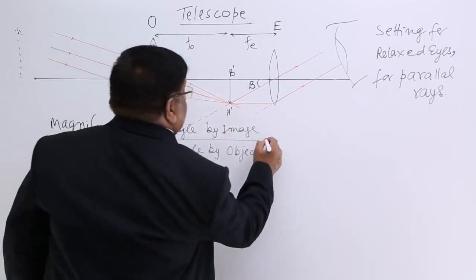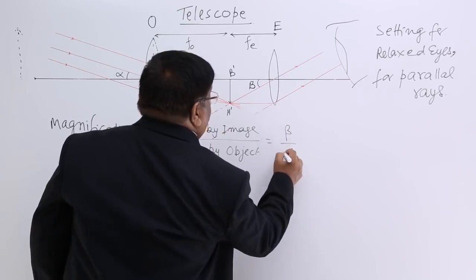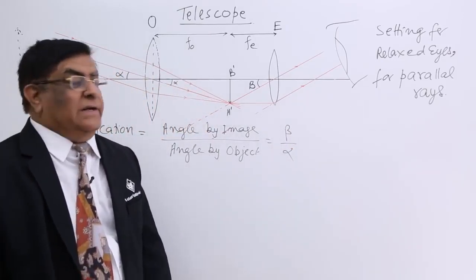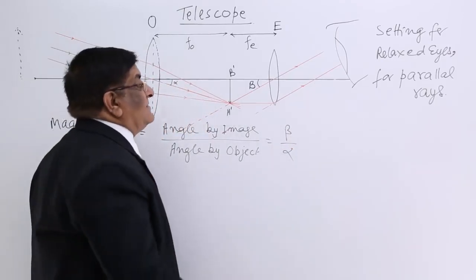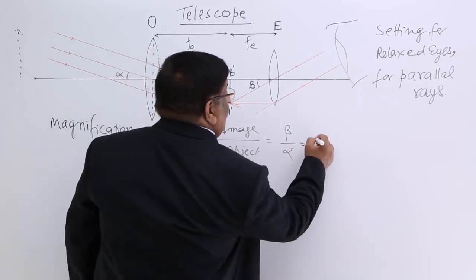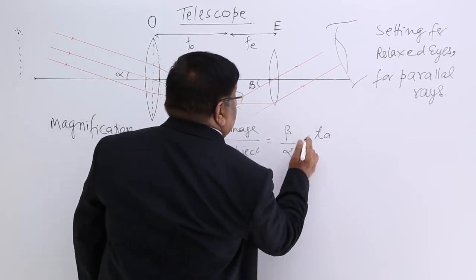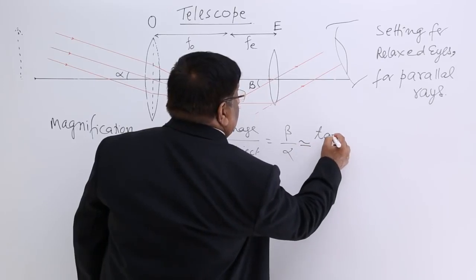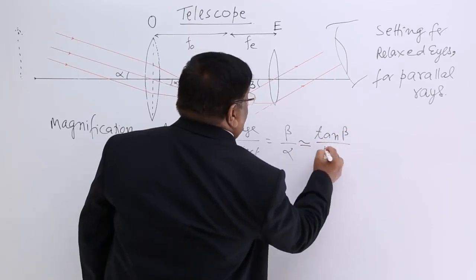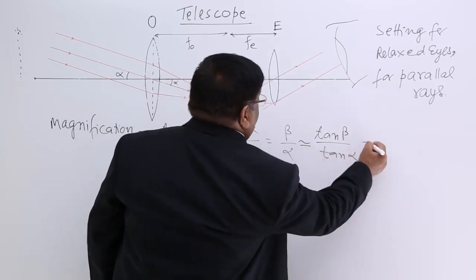Here it is beta upon alpha, and for small angles we can take them as tangent. Tangent beta upon tangent alpha.